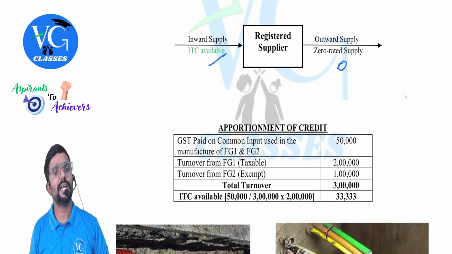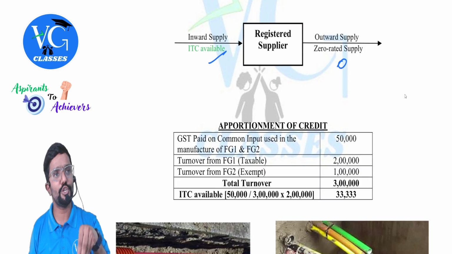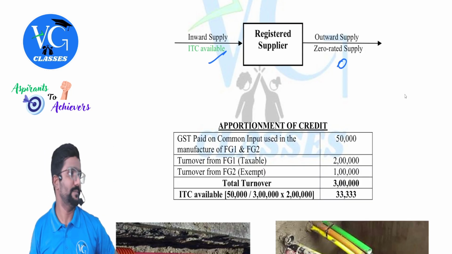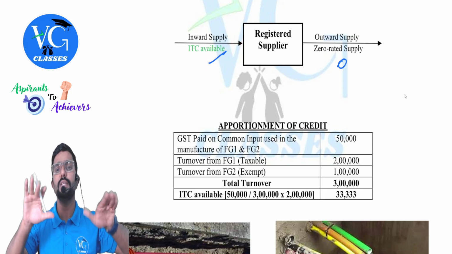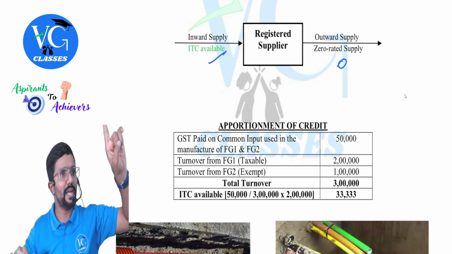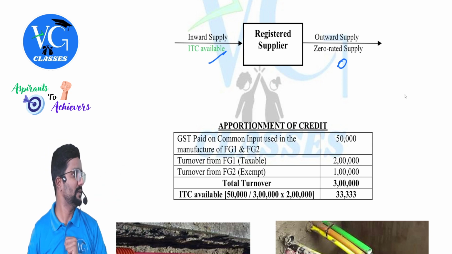Next situation. Sir, I am purchasing goods or raw material which I am using in the manufacture of my output, which is taxable. My output is taxable. Can I claim credit? Yes. These are two different scenarios where I am using raw material to produce only one product, which is either exempt or taxable.